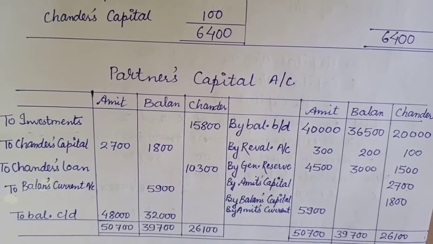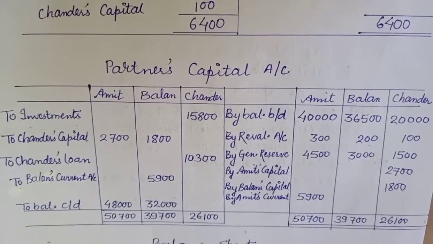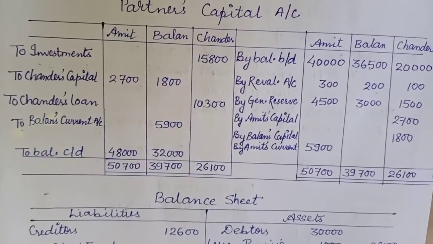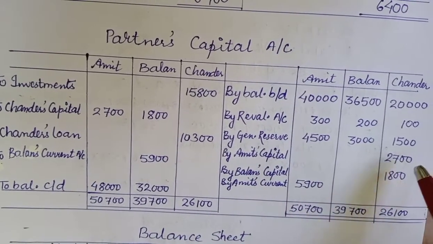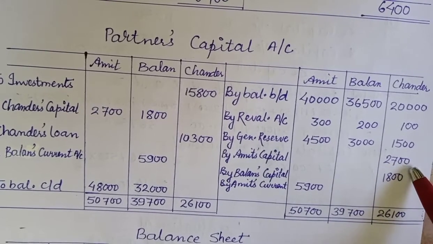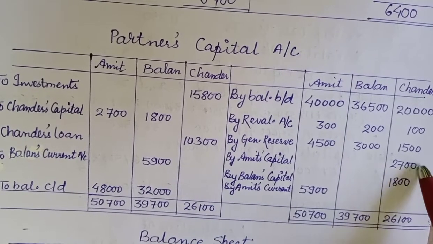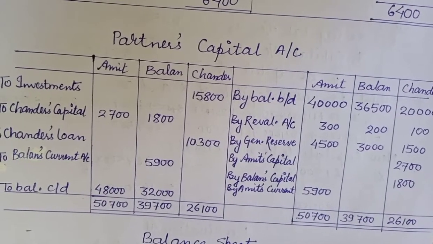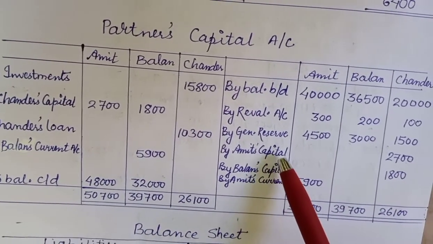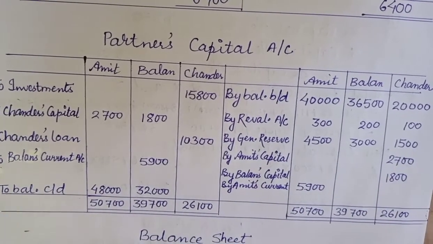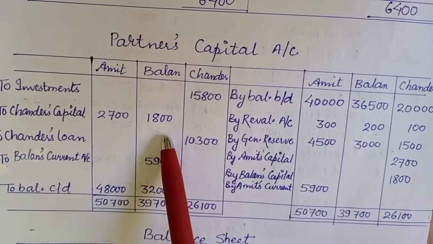Next will be the treatment for the retiring partner's share of goodwill. Out of 27,000, Chandir's share of goodwill will be how much? That will be 1/6, which comes out in the gaining ratio as 2,700 for Amit and for Balan 1,800, so 4,500 total will be the share of Chandir out of the total goodwill. So I have written Amit and Balan in Chandir's column, and it will be credited to Chandir's capital and also written in Amit's and Balan's columns.